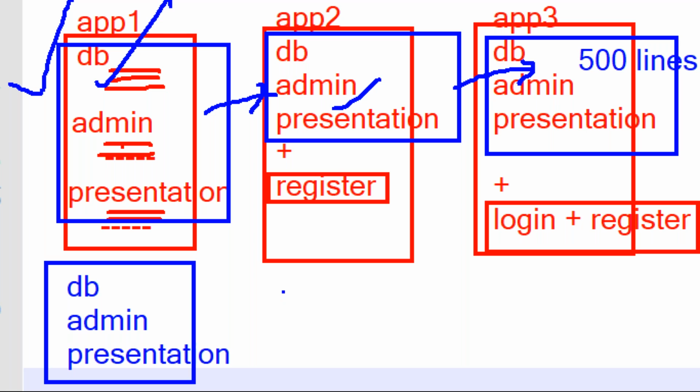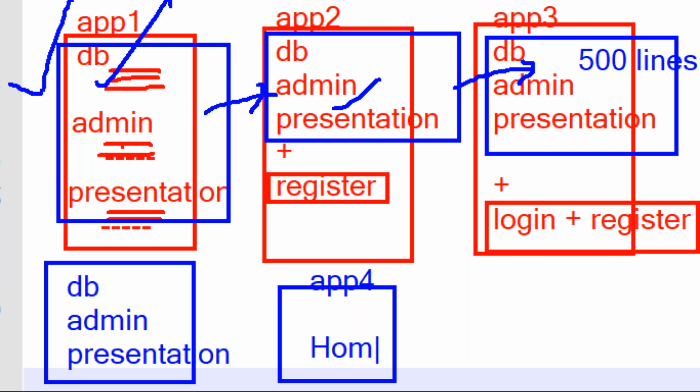And next, when they decide to develop any application, for example app 4, sir, in this app 4 I want to write, for example, home page related logic. Only home logic you are going to develop, but you are not going to develop the database, admin, presentation. This entire file we are going to import inside our application 4. Without writing, we are going to import existing, ready-made code.